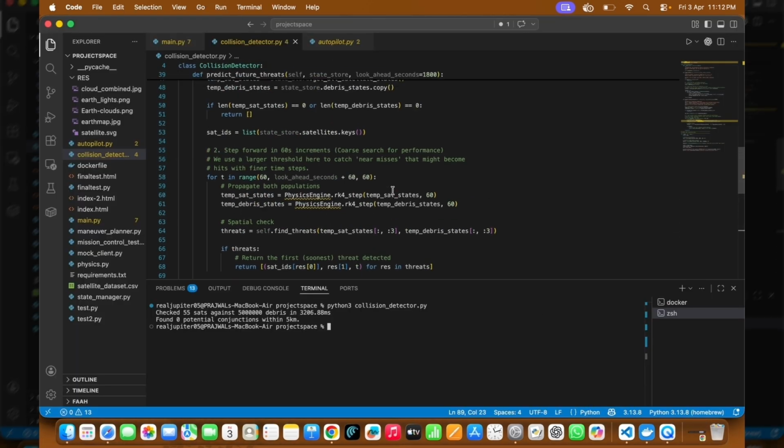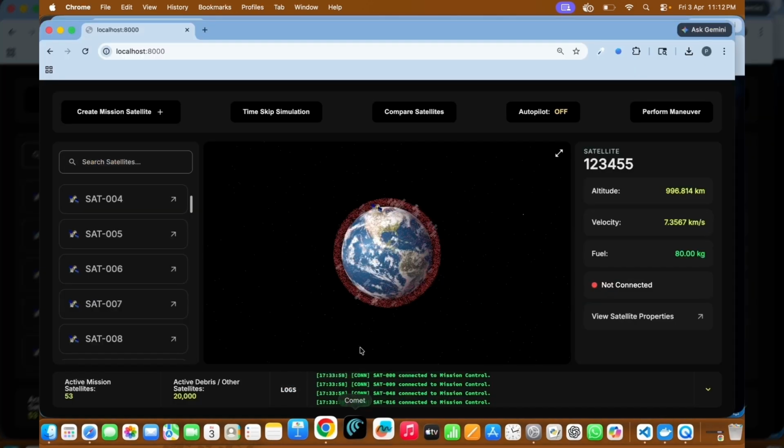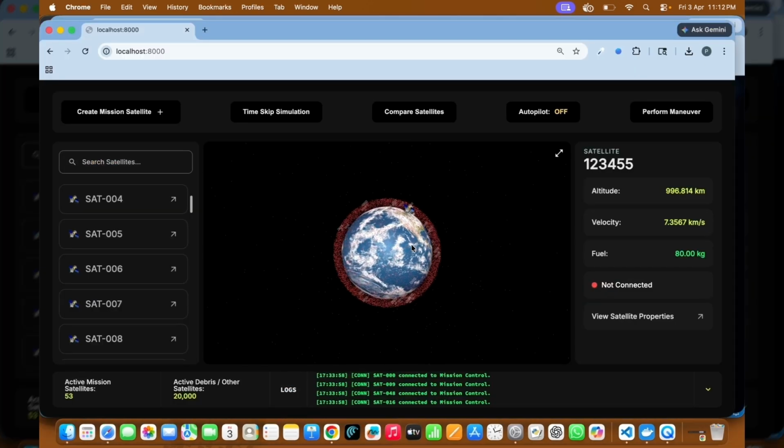This one, collision_detector.py. It takes, you can say, 55 sats against this much debris. It runs this and finds your potential collisions. So my point is, at the scale of this project, no matter how many debris we have against so and so satellites, we will not be able to demonstrate the collision because it is never going to happen.